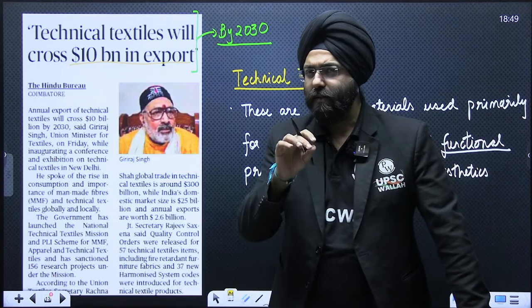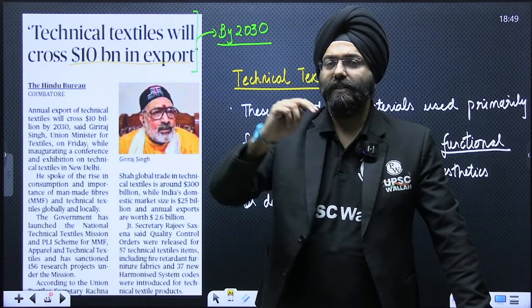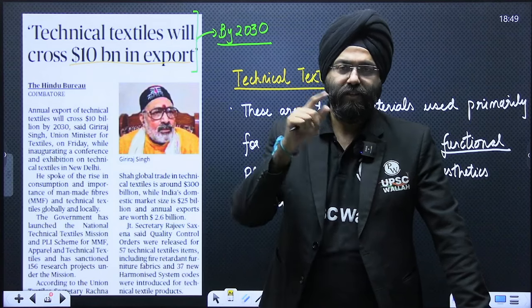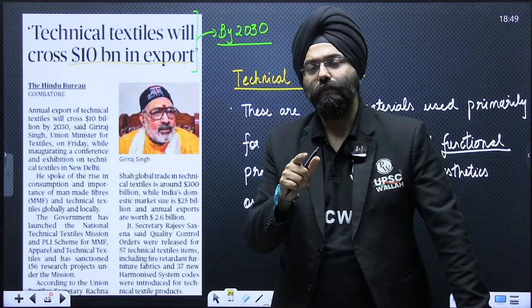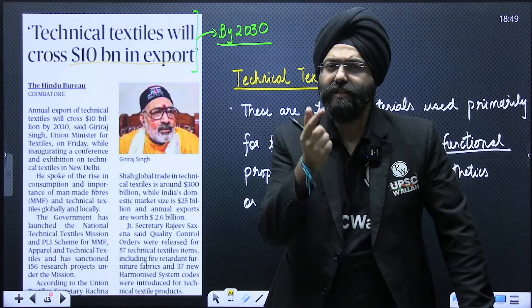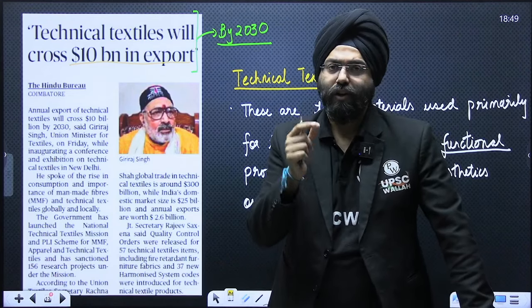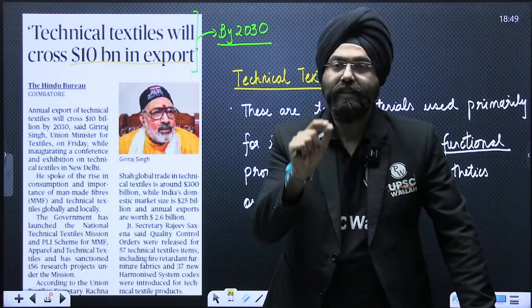Now those technical textile can be used as a layer to cover, let us say, the rural roads. Now that will increase the efficiency, that will increase the life also of the rural roads. Now this is one of the applications that we can see of the technical textiles, because they are not for the aesthetic purpose. They are there for the performance that is present there.